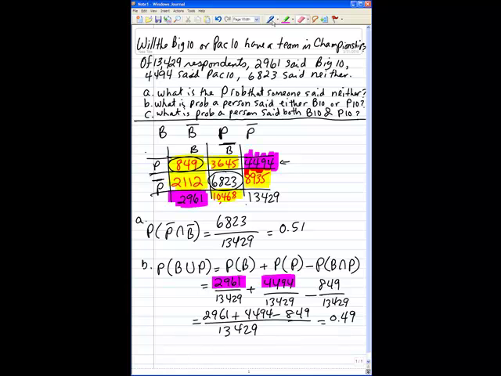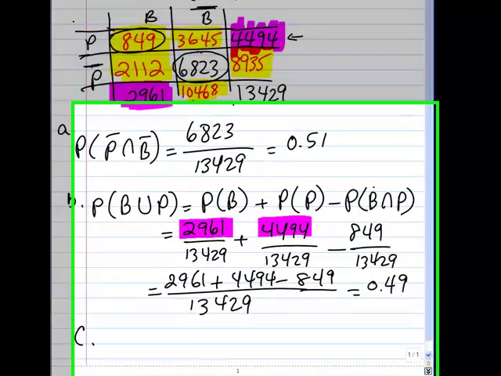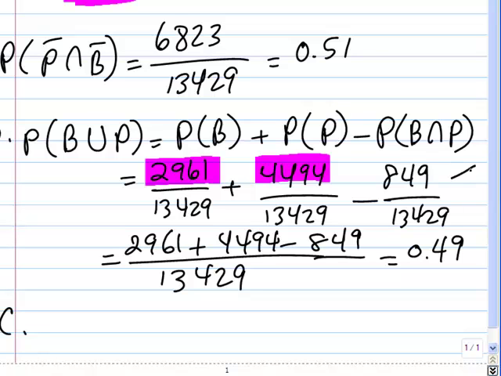And finally, part C, it says, what's the probability that both Big Ten and Pac-10 would be included? Again, that is this part right here.